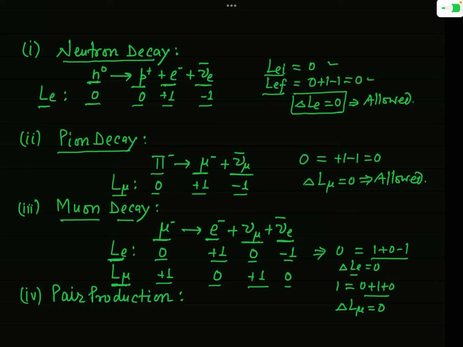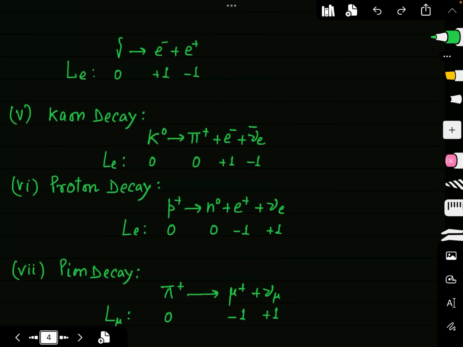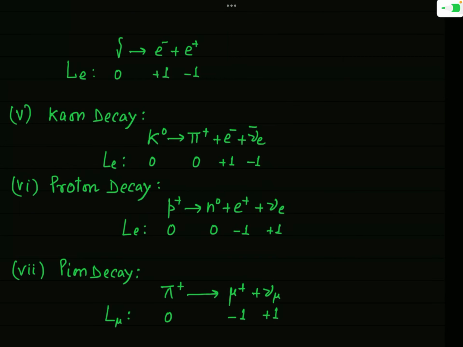Now the next important example is pair production. In pair production, a gamma photon is transformed into an electron and a positron. Since the electron and the positron, the antiparticle of the electron, are involved in this reaction, you have to calculate only the value of Le.